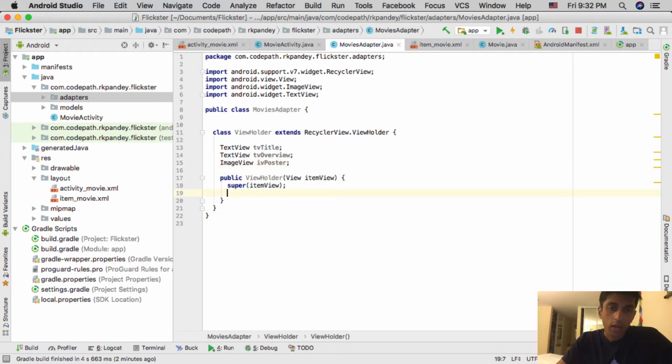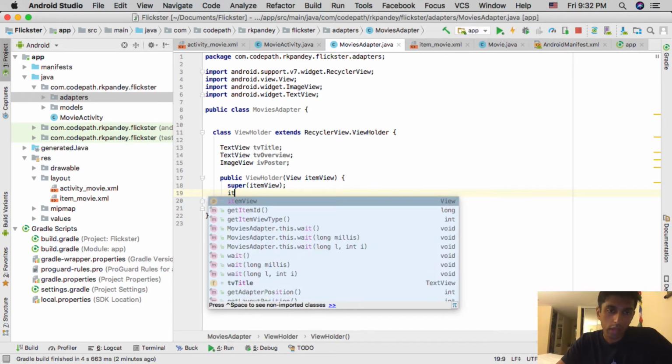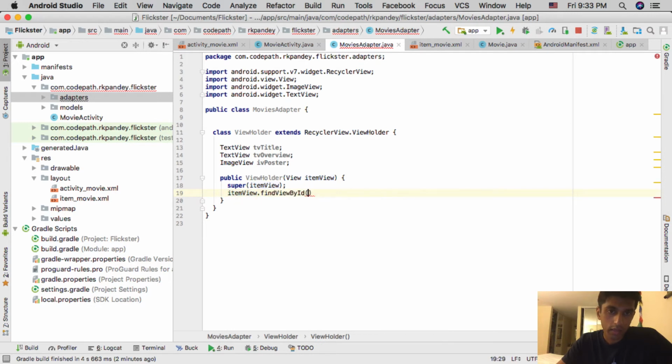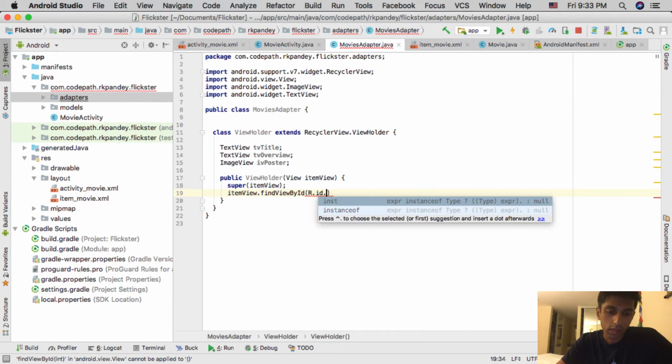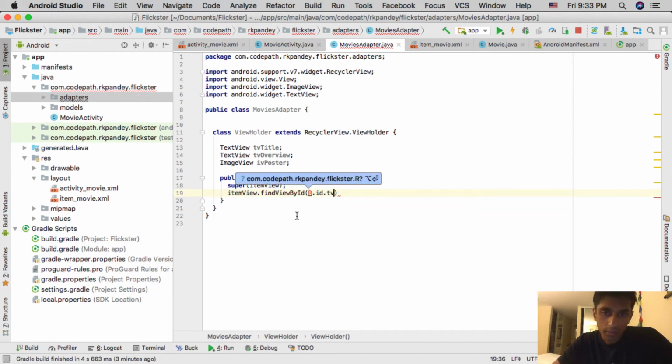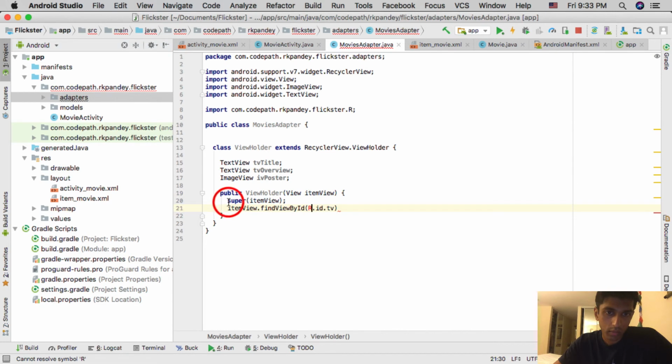Okay, so we're going to get references to these text views or image views using the IDs that we assigned. And so what we're going to do is say itemView.findViewById, and actually pass in the, so we're going to import the resources which we have in our project. Go here, and I'll say import class. And so now we should get autocomplete.